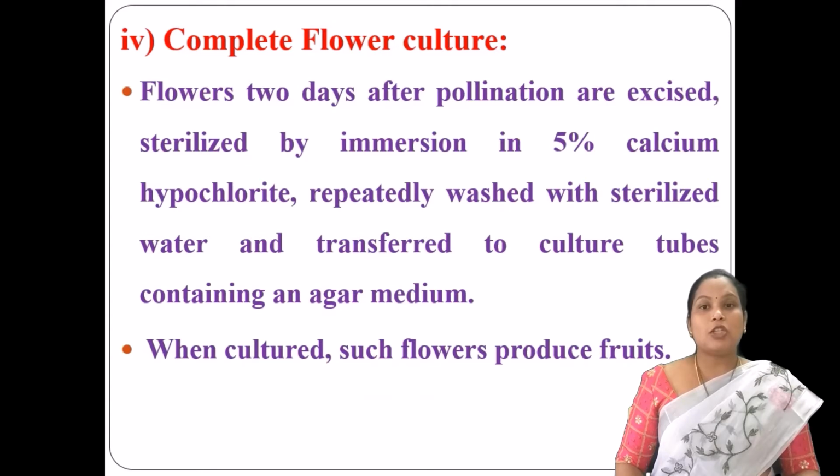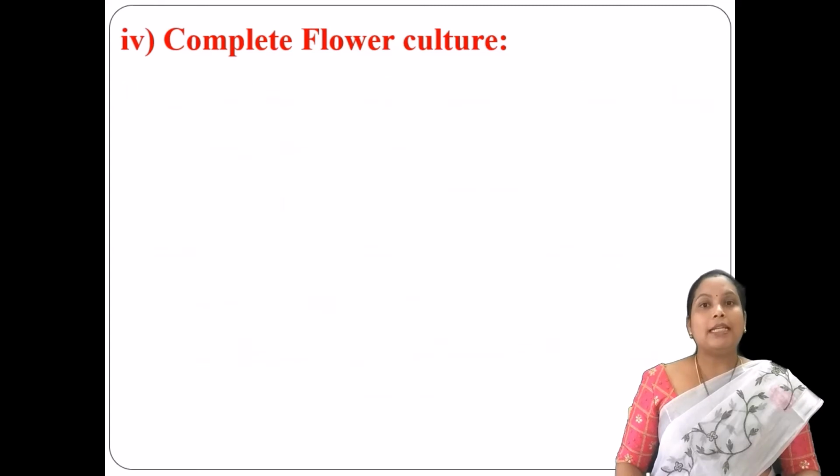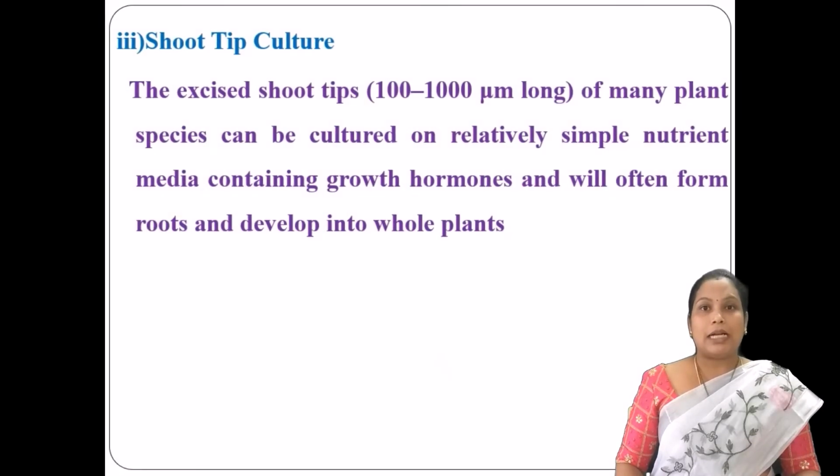After excision, those flowers should be sterilized and immersed in calcium hypochlorite solution. After immersing in the sterilizing solution, the flowers should be repeatedly washed and transferred into the culture medium. Because of the culture medium, such flowers will develop into new fruits. This is the technique involved in the complete flower culture.